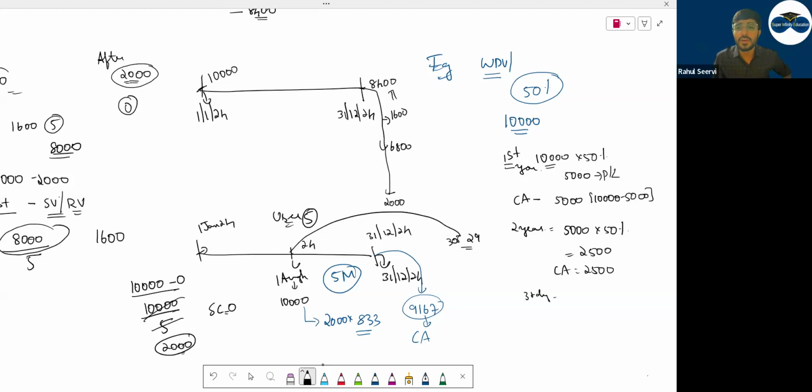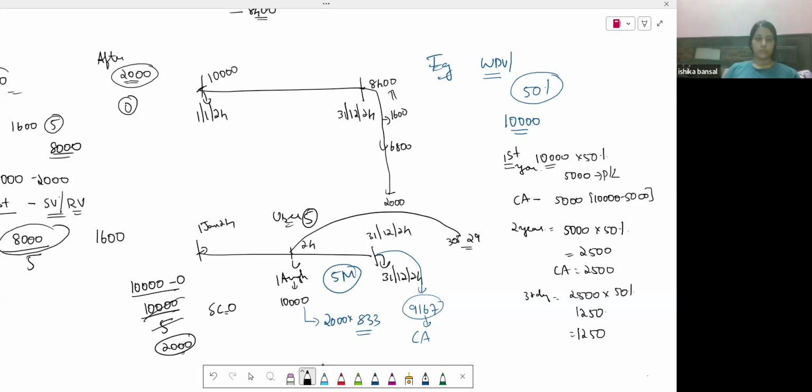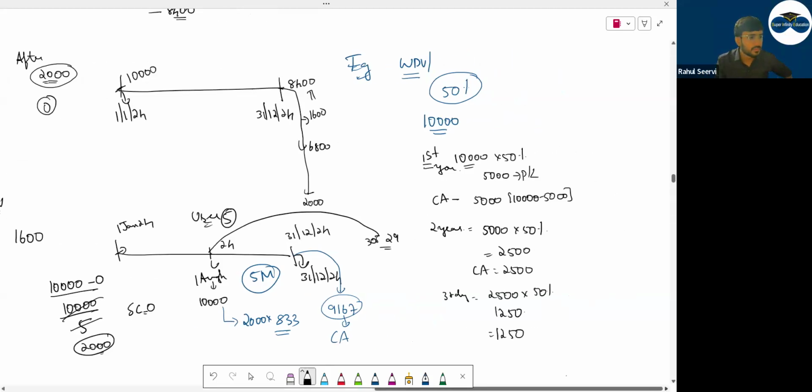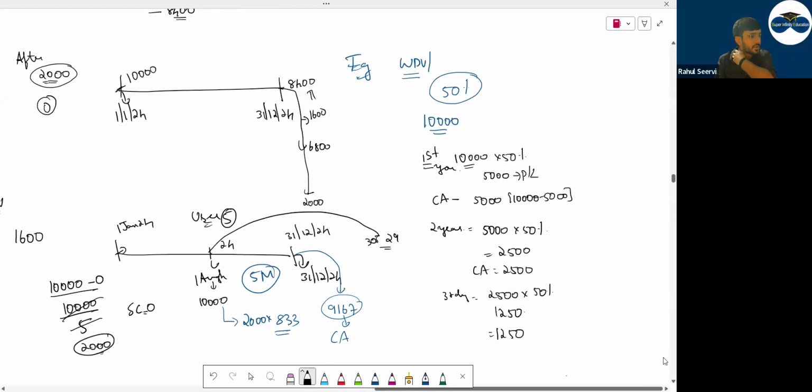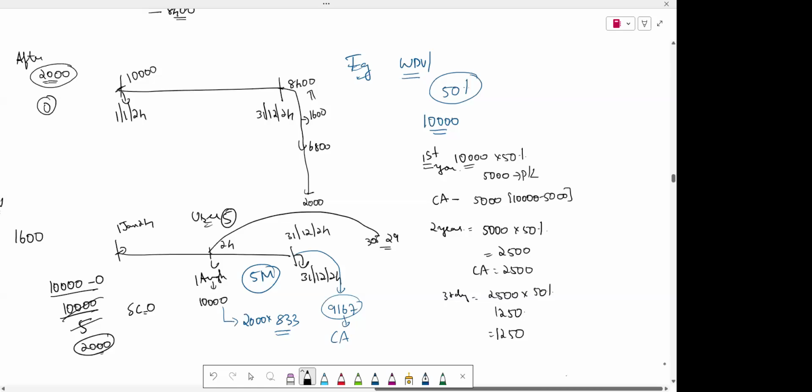Third year again, 2,500 into 50%. 1,250. Carrying amount 1,250. This will continue. सबको clear है what does WDV means? रिफा, अफजल, प्रियांशी, राज को क्लियर रहेगा? Yes, as you mentioned, प्रियांशी. लक्षणा, please response बेटे. Yes, sir. Okay, chalo then.